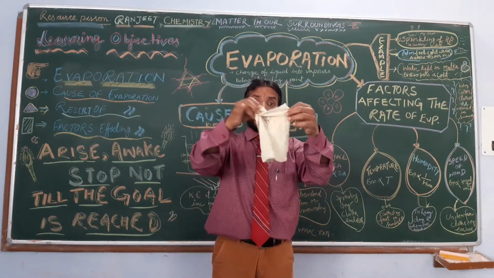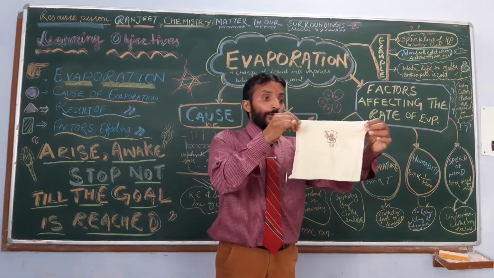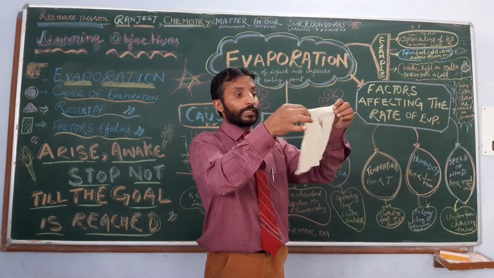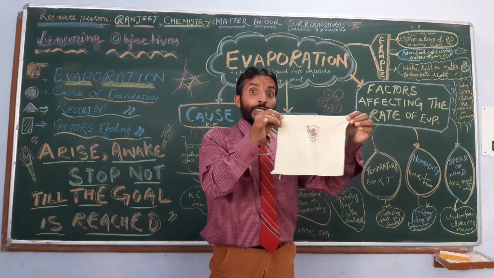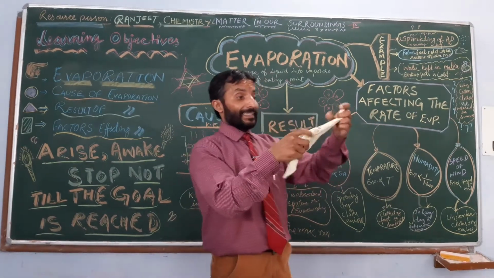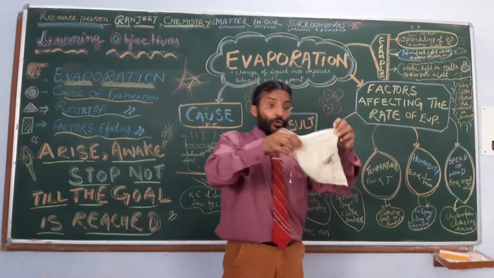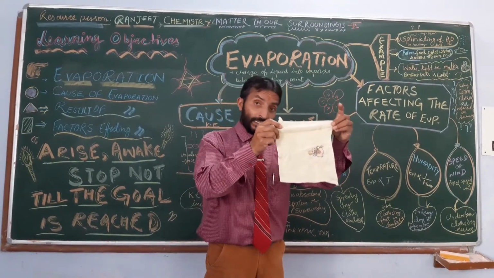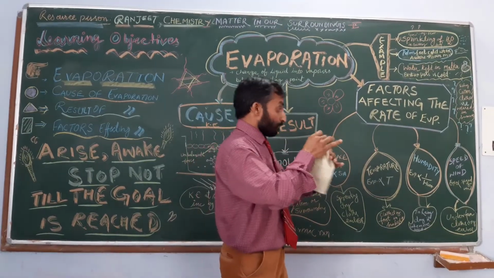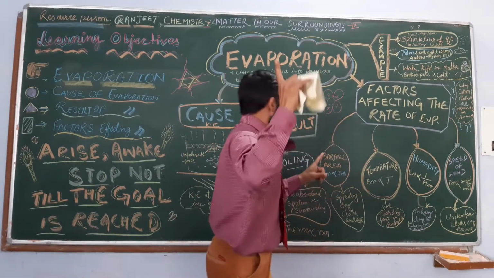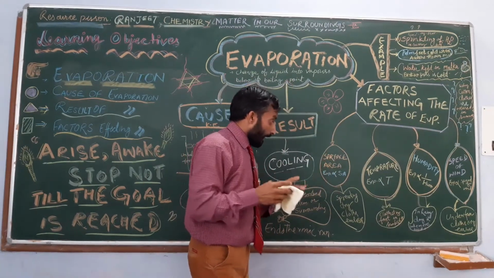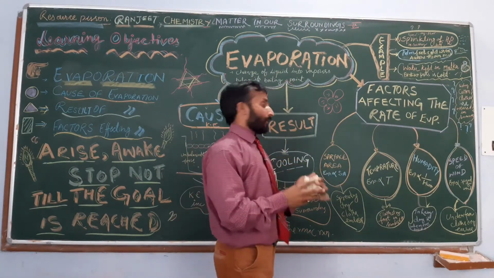Why? In this situation the surface area of the handkerchief is more than in this way. So more area will get heat energy directly, so it gets dried easily. So surface area enhances the rate of evaporation.